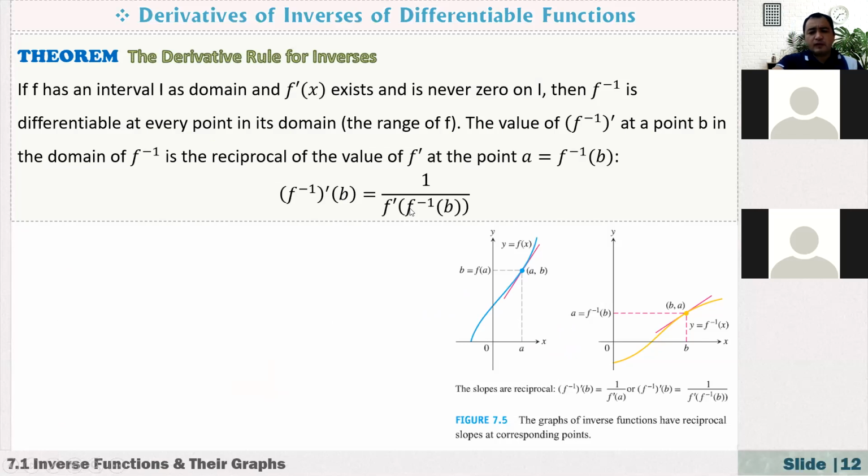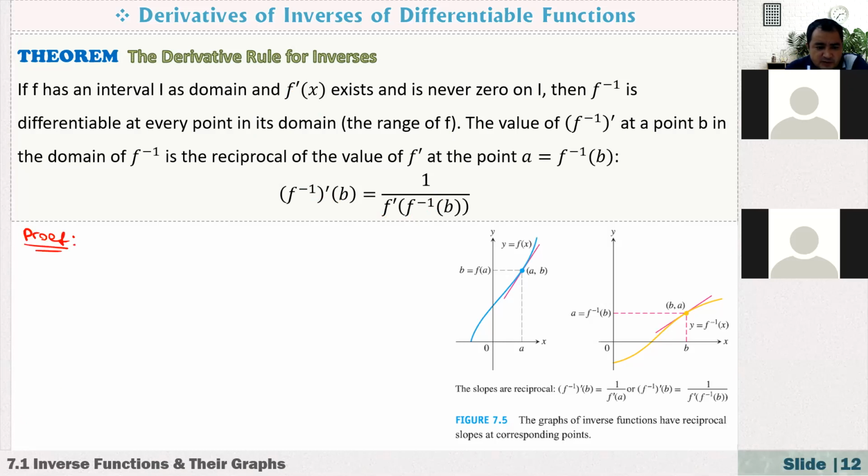Okay, what is the proof here? We know that I have to show that the derivative of the inverse of the function at b is just equal to 1 over the derivative of the function with respect to its inverse at b. Okay, so now we're just going to start with this to prove this theorem.